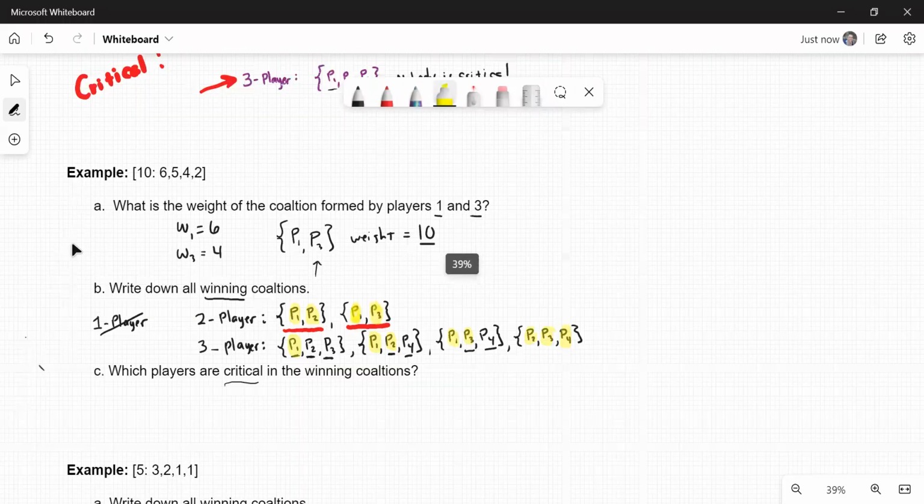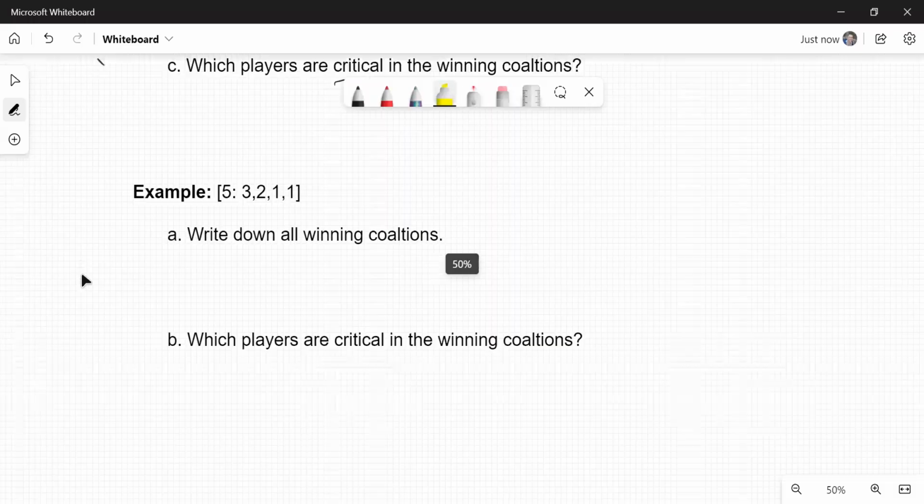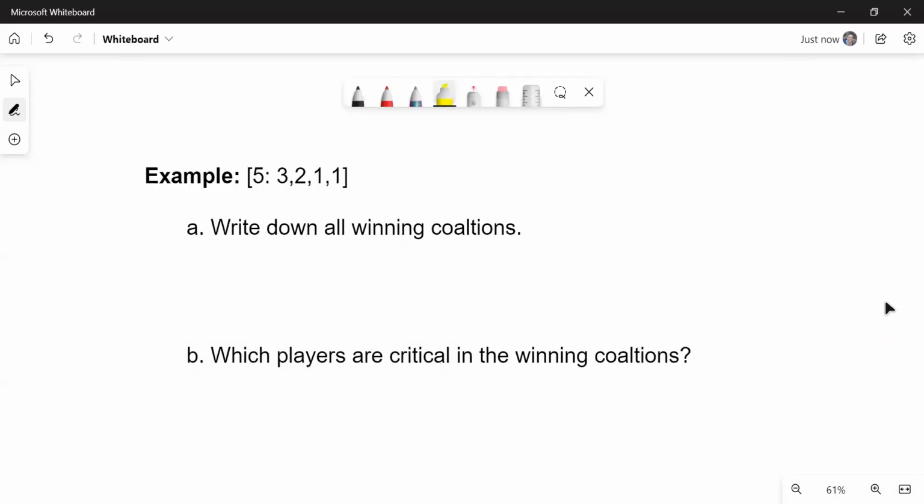So I'm going to give you a chance to work one right now. In this example, the system is a quota of 5. The players' weights are 3, 2, 1, 1. I want you to find all of the winning coalitions. Take a moment to do that. Remember, there's 1 player, 2 player, 3 player, and in this case, 4 player. And then in each one, which players are critical.